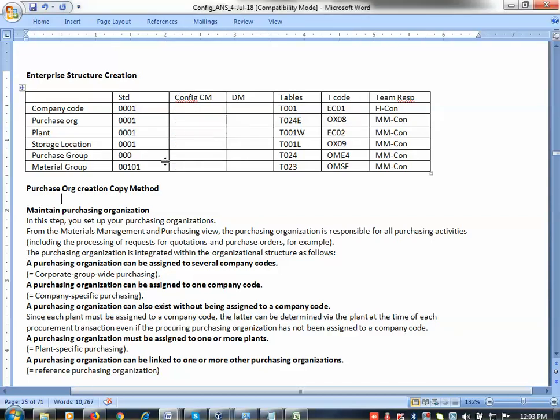Okay, SAP is implemented with 0001. Now we are going to implement. So one plant, 0001 plant and company code, is already implemented. Now I am going to implement a new plant. You can consider that People Click Techno Solution has already purchased SAP, and you are going to work as consultants to implement SAP.